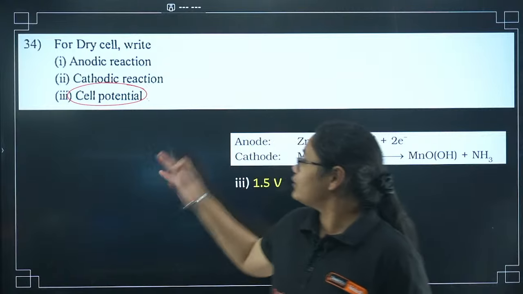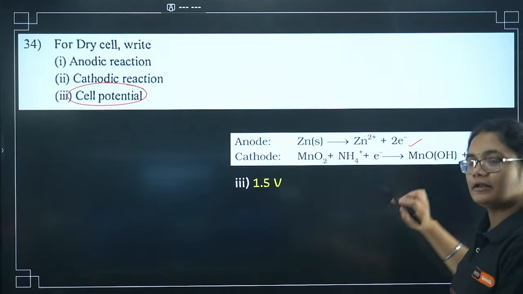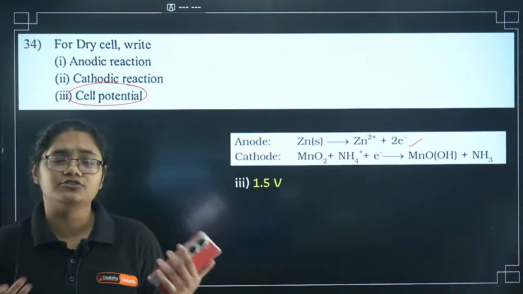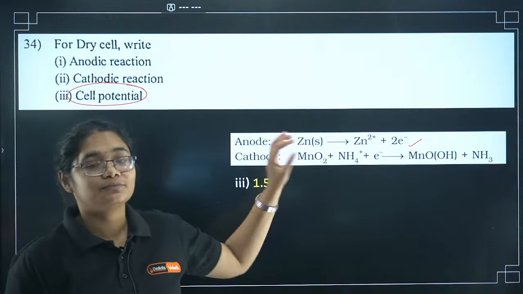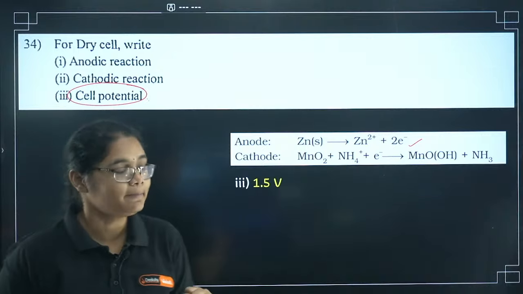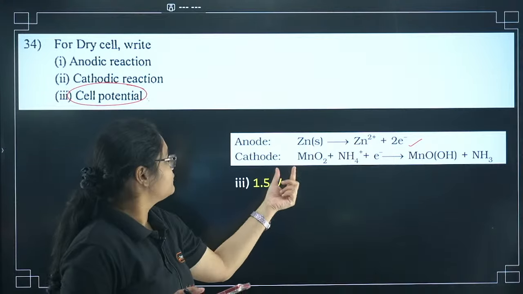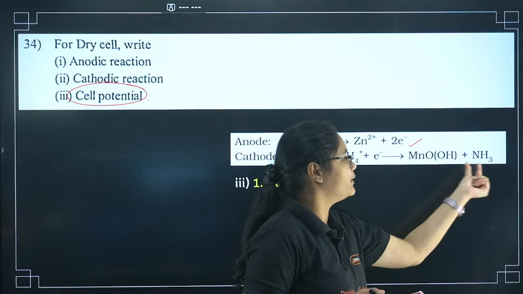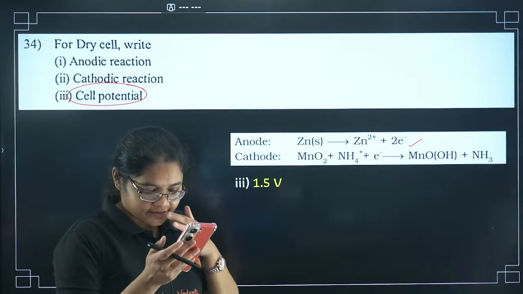Okay, so anodic cathodic reaction also you might not have studied. So remember, now the days are gone when they will ask you hydrogen oxygen fuel cell and standard hydrogen electrode. These are outdated questions. Now these are new questions where you need to remember the dry cell reactions, lead storage reactions. Okay, so Zn will undergo oxidation to give you Zn2+, and you will have MnO2 + NH4+ + electron gives you MnOOH + NH3. Now today only everyone should remember this.